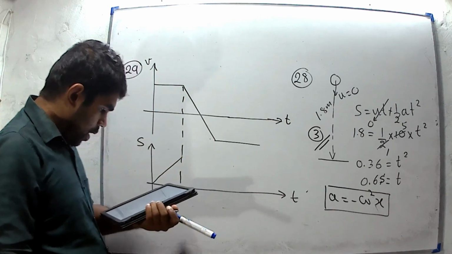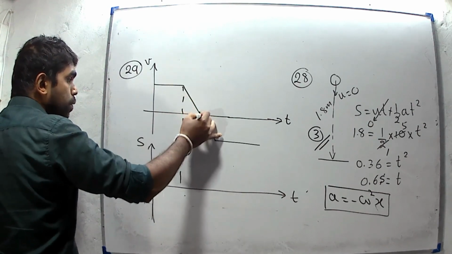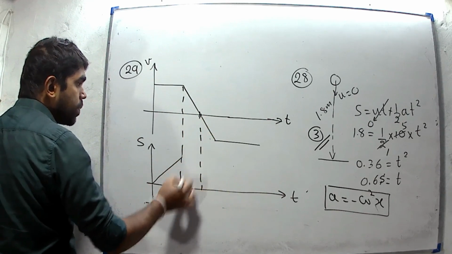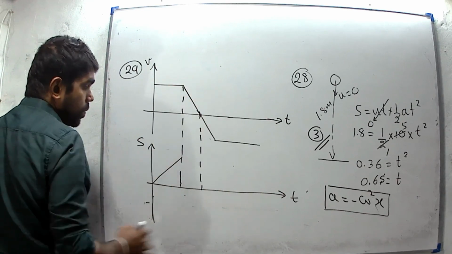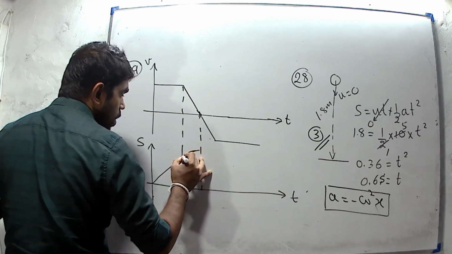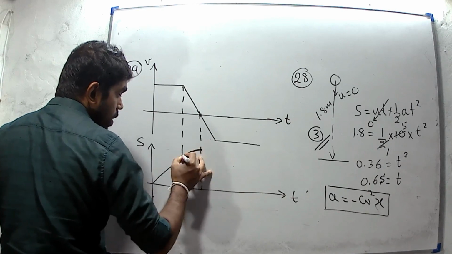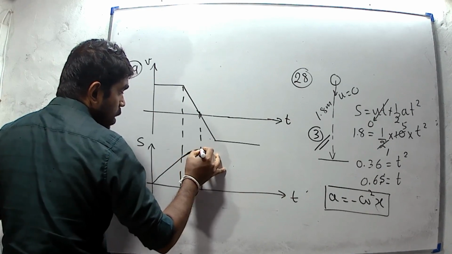And for the second part of the motion, velocity is decreasing to 0. Then gradient of the displacement time graph should decrease with time, and gradient should be 0 at this place.